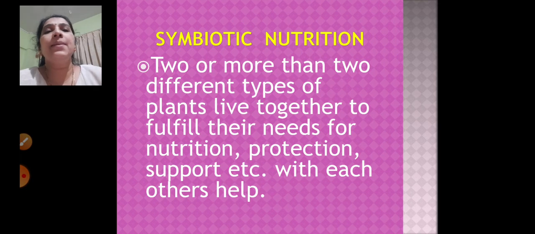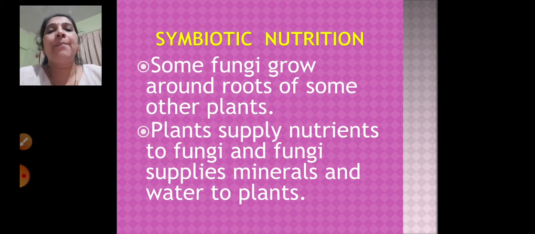So next is symbiotic nutrition. What is symbiotic nutrition? What happens in symbiotic nutrition? Two organisms help each other, right? One plant is dependent upon the other plant and both help each other and they fulfill their needs. So what happens? The two plants live together and they fulfill their needs like nutrition, protection, support with each other's help. So example is you have seen some fungi growing around the roots of some other plants.